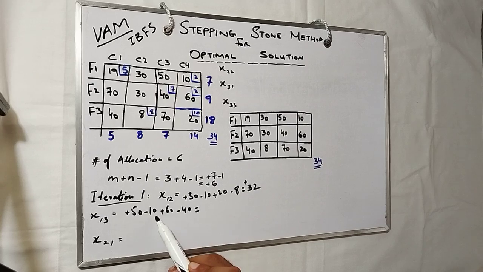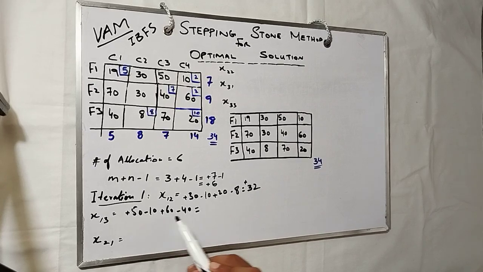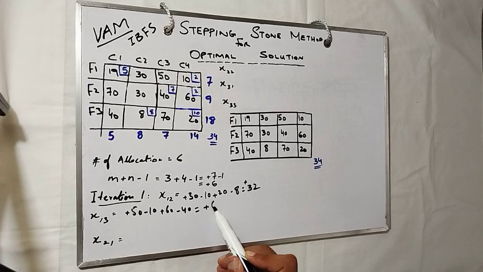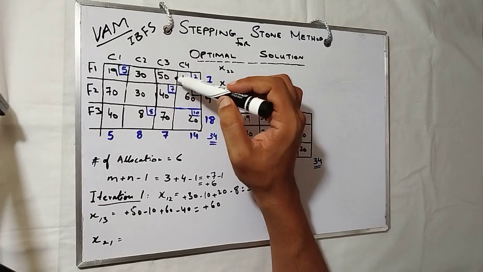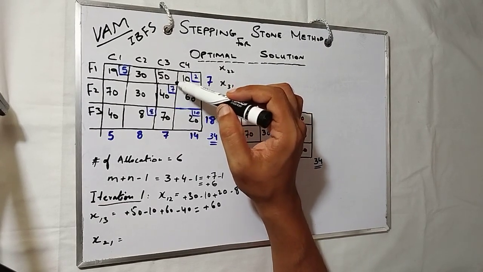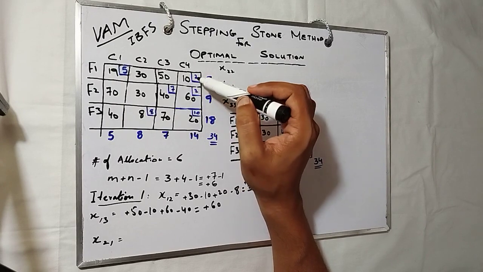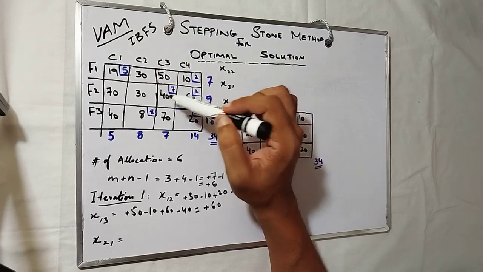Plus 50, minus 10, plus 60, minus 40. Plus 60 is the answer. So you see another plus we have. So it means there is no reallocation required in the loop of 50, 10, 60 and 40.